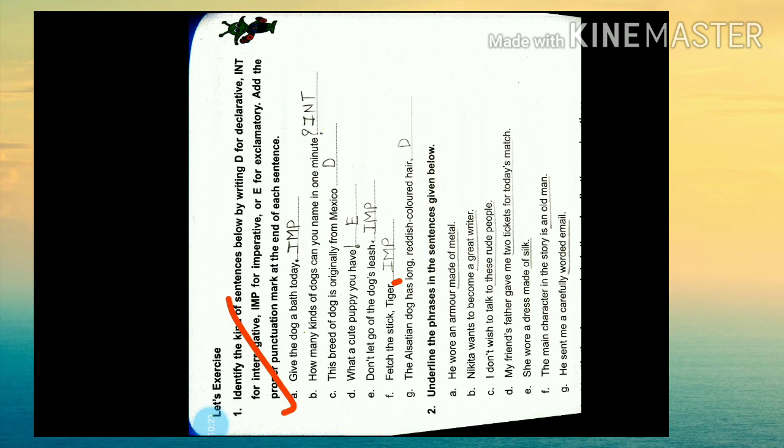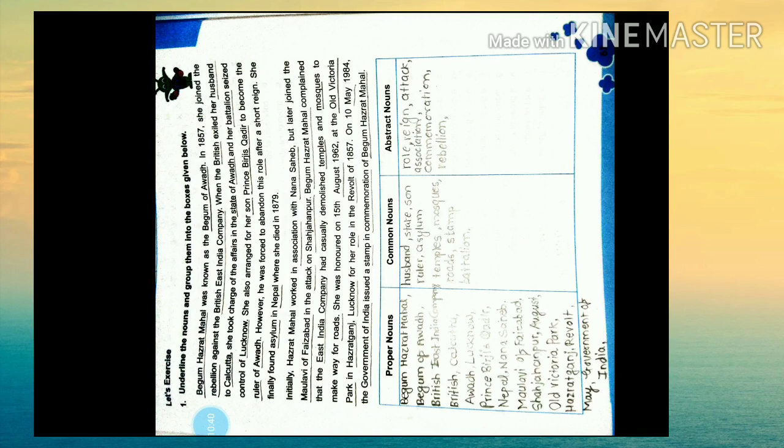Then last is the Austrian dog has long reddish colored hair. So this is what? This is the declarative sentence. We have to give full stop and write down D. Okay, like that. So the next thing is what? The next thing is about the nouns. What is meant by nouns?